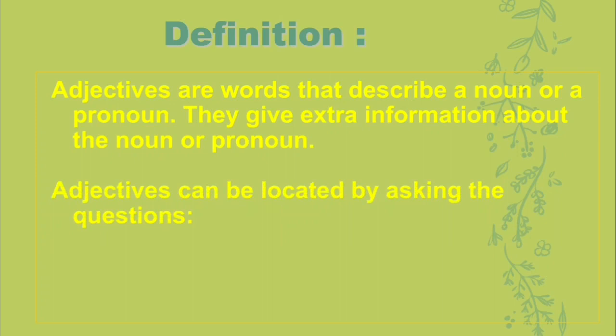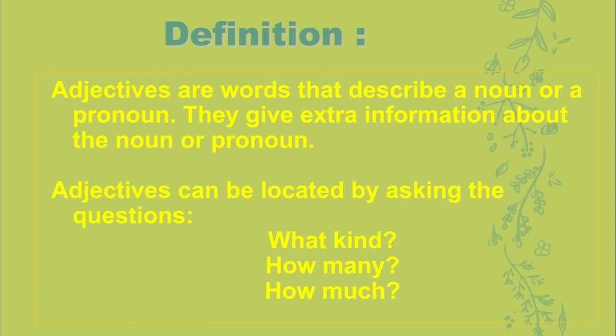Adjectives can be located by asking questions. Located means you can find the adjectives by asking this type of question: what kind, how many, and how much. What kind refers to which type of adjective, how many refers to the number, and how much refers to any amount or any measurement.